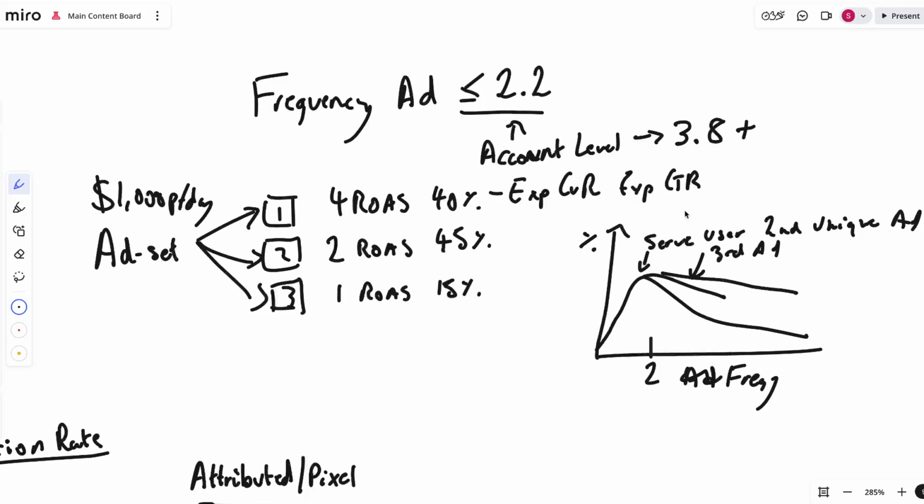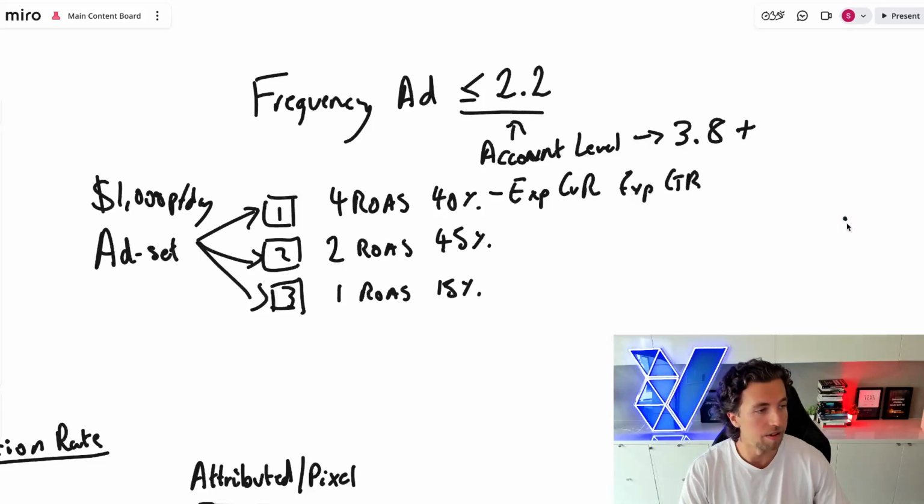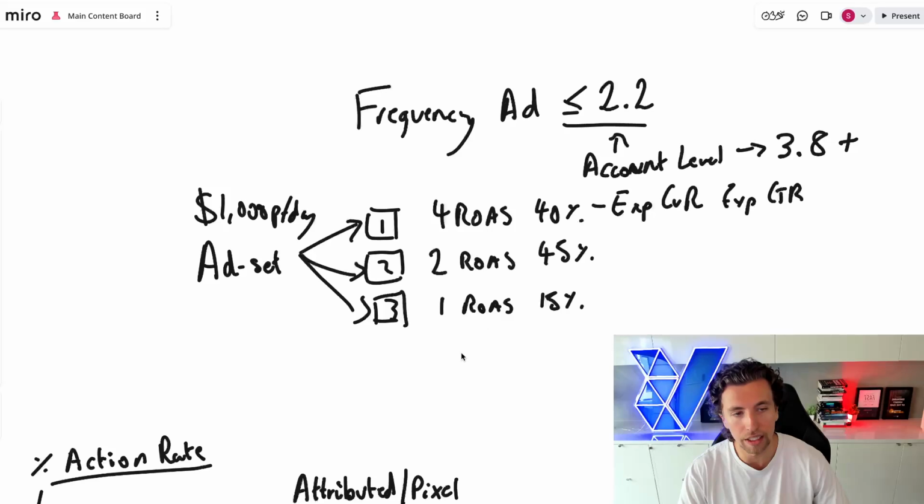And so differentiation in creatives that are being served to the user is what ends up increasing probability of purchase across multiple different impressions. This is really, really important to understand because number one, it means you should go and launch way more creatives than you currently have in your account. But number two, it ties into the way that the machine learning is working at the individual ad level and the fact that you have to trust the way that Meta is distributing spend.